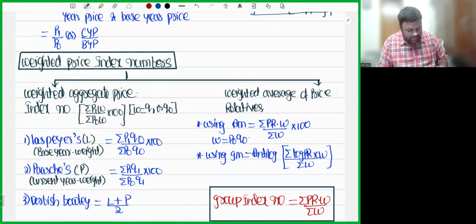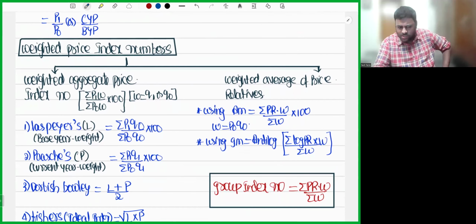Now, let's proceed. Let us understand weighted price index numbers. Simple price index numbers we understood. Now, question comes, sir, why should we study weighted price index numbers? See, in simple price index numbers, we have taken only price into consideration, right? In weighted price index numbers, we'll take price and quantity both into consideration.